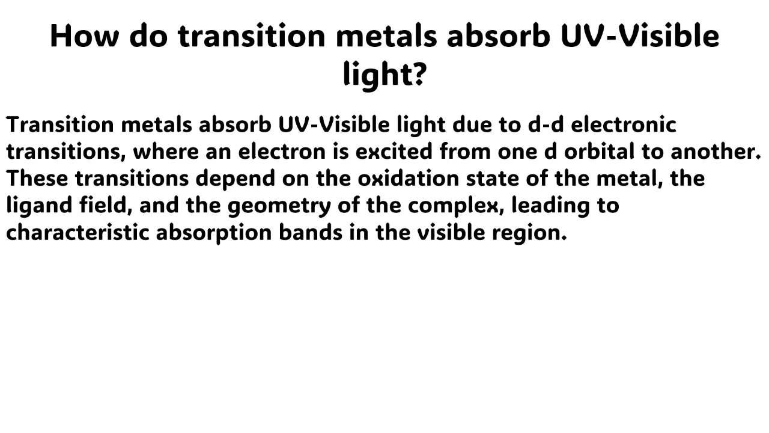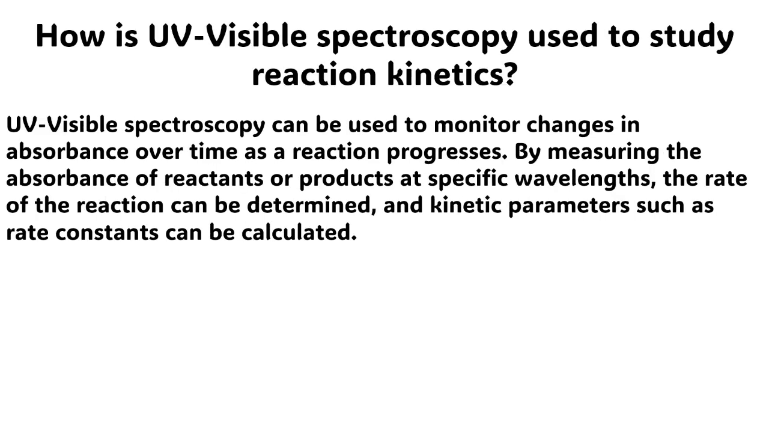The next question is, how do transition metals absorb ultraviolet and visible light? The answer to this question is very simple. Transition metals absorb ultraviolet and visible light due to d-d electronic transitions, where an electron is excited from one d orbital to another. These transitions depend on the oxidation state of the metal, the ligand field, and the geometry of the complex, leading to characteristic absorption bands in the visible region.